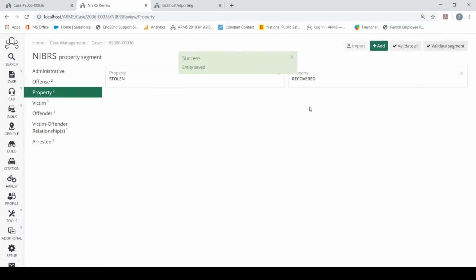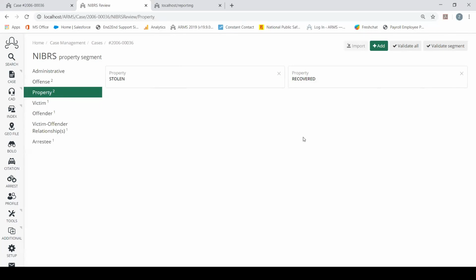We could have done all that by just hitting the validate all button also. So if we hit validate all now, we have no errors found. That means that our NIBRS review for this specific case report is 100% completed. We are good to move forward to the next one.